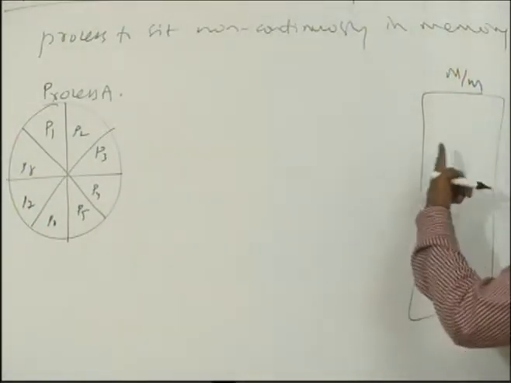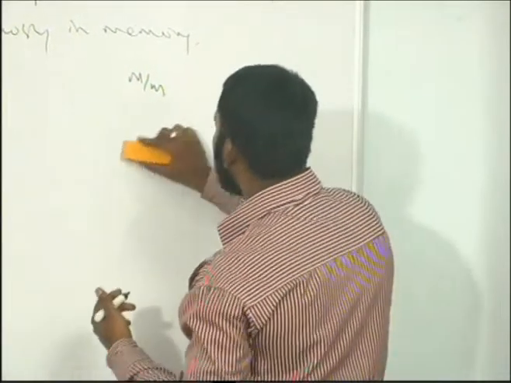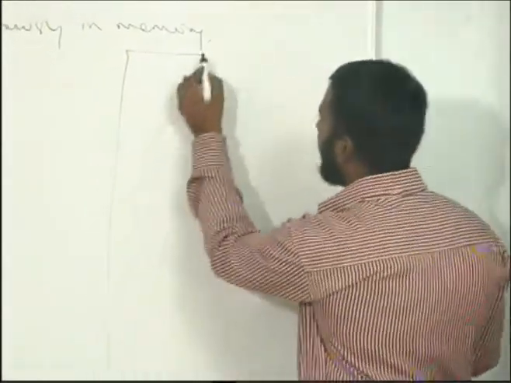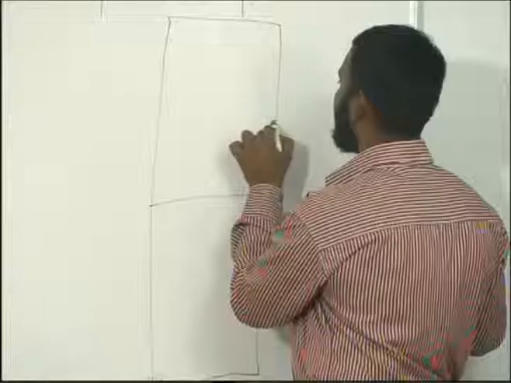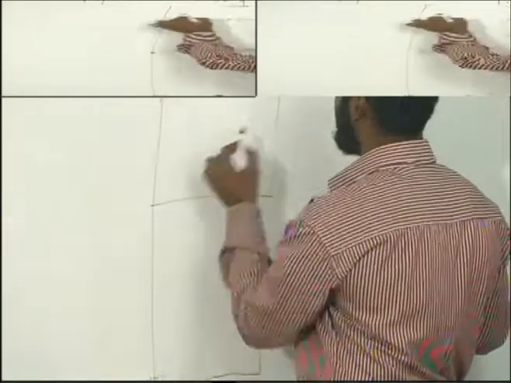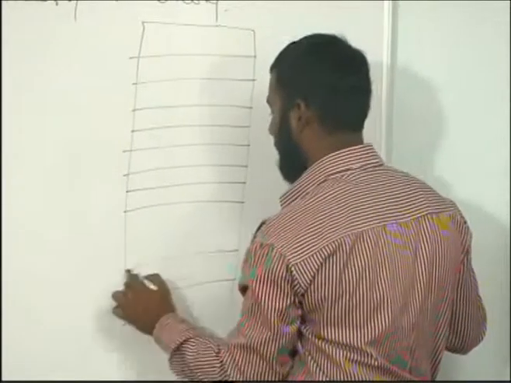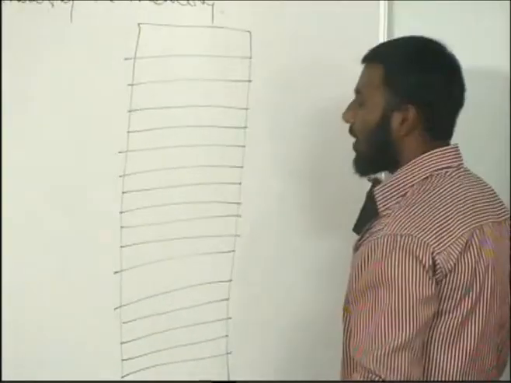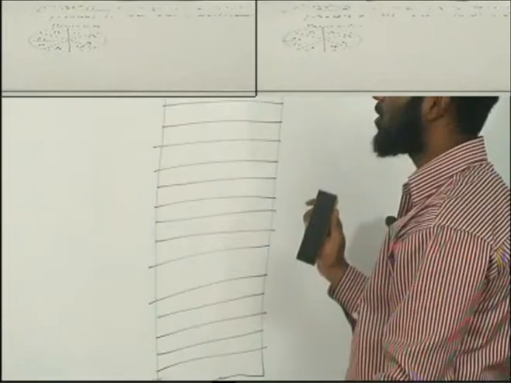Similarly, I divide my memory into frames. So assume that I have a big memory. Here I am showing fewer frames at the beginning, because we haven't discussed the virtual memory concept so far.